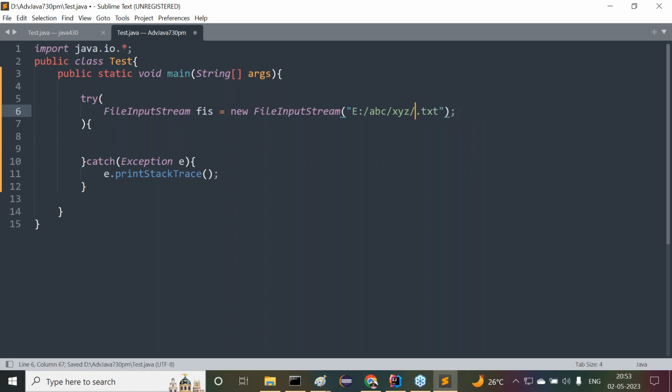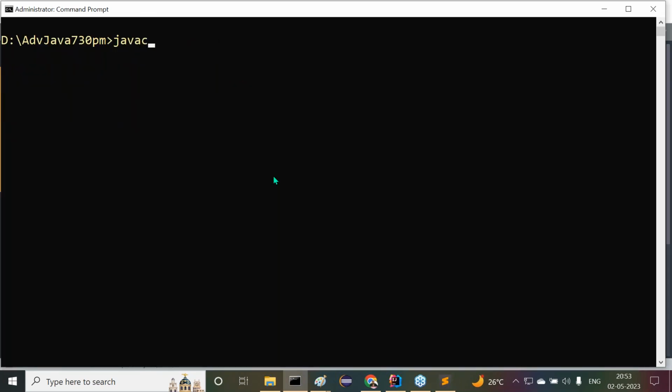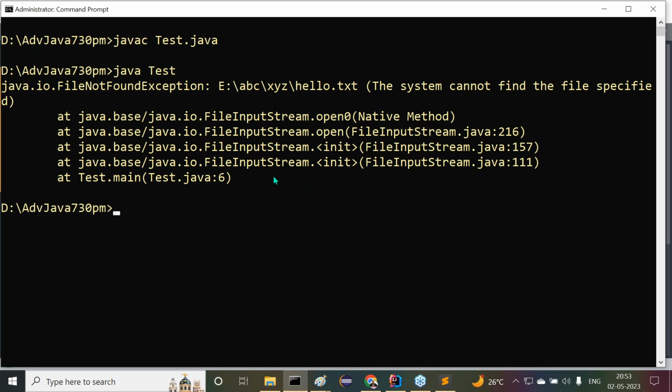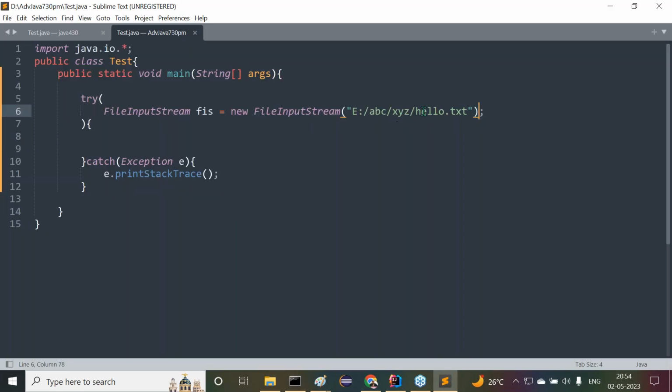For example, hello.txt is not available. See this? javac Test.java, no compilation error. java Test, what are we getting now? FileNotFoundException, it cannot identify the file here. Do you understand it now? So now, which file exists here? Tell me.